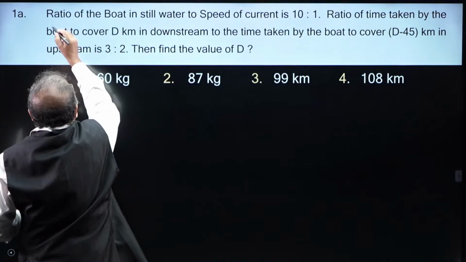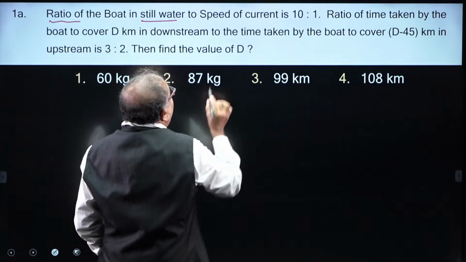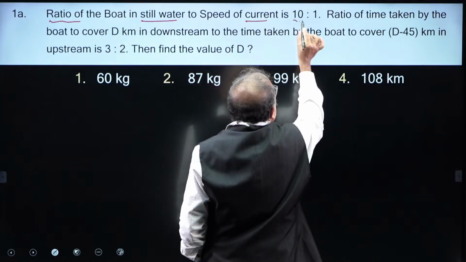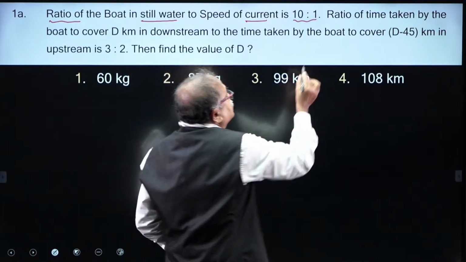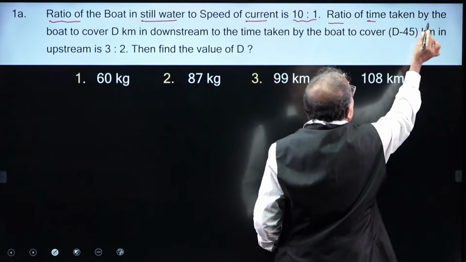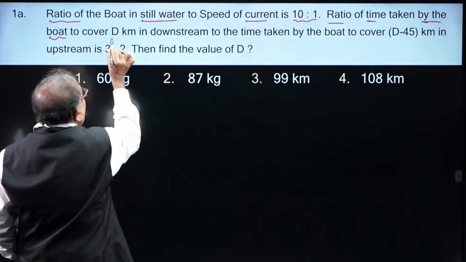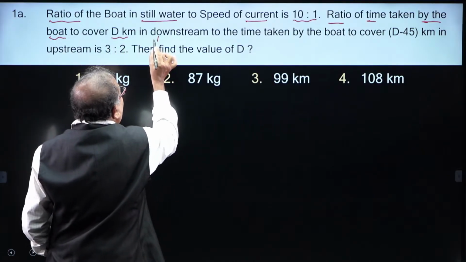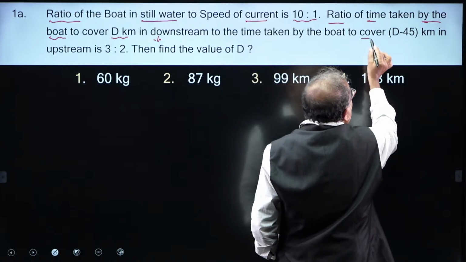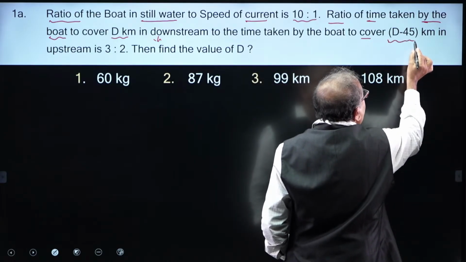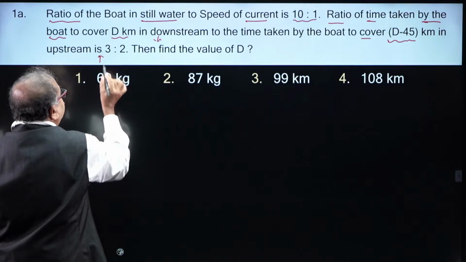The ratio of the speed of the boat in still water and the speed of current is 10:1. Next, the ratio of time taken by the boat to cover d kilometers downstream and the time taken by the boat to cover d minus 45 kilometers upstream.